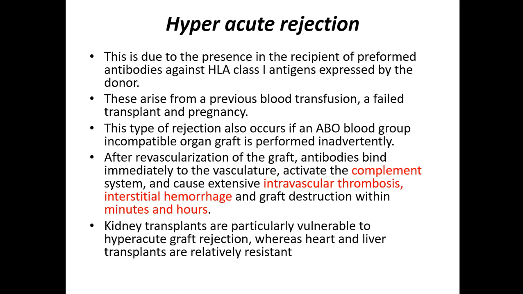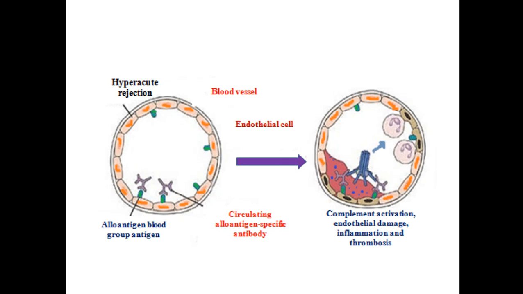So what is happening in hyperacute rejection? After the revascularization of the graft, these antibodies bind immediately to the vasculature and activate the complement system, and cause extensive intravascular thrombosis, interstitial hemorrhage and graft destruction within minutes to hours. Kidney transplants are particularly vulnerable to hyperacute graft rejection, whereas heart and liver transplants are relatively resistant. So this is hyperacute rejection. It is due to preformed antibodies directed against class 1 HLA molecules present on the donor.